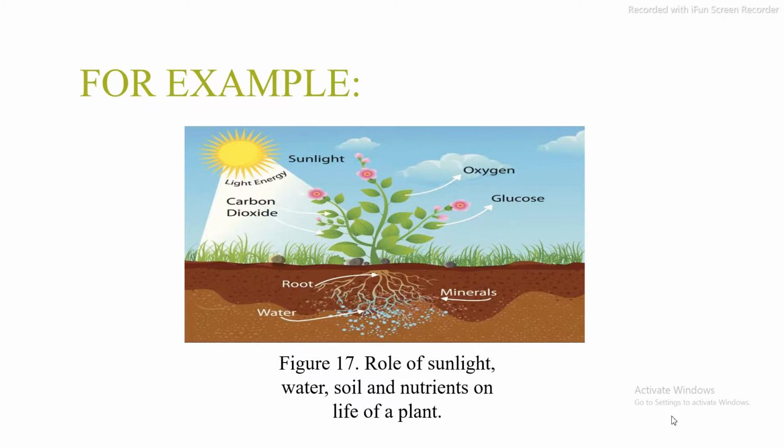For example, as shown in the figure, it shows the role of sunlight, water, soil, and nutrients in the life of the plant, as plants require sunlight for the process called photosynthesis, and plants require water for their growth and development. The minerals and water are mostly taken up by the plants with the help of their roots.